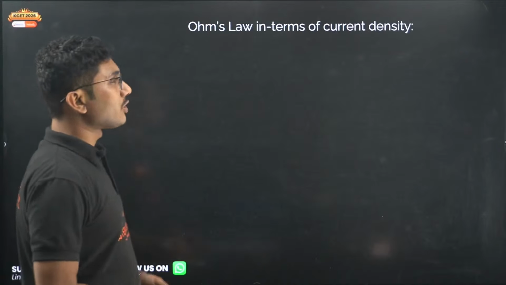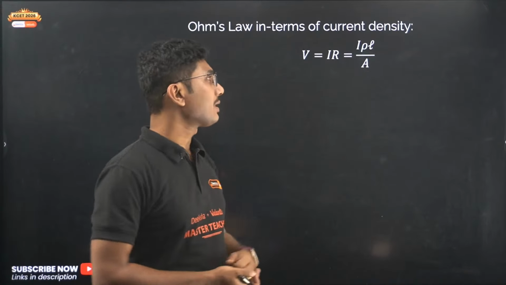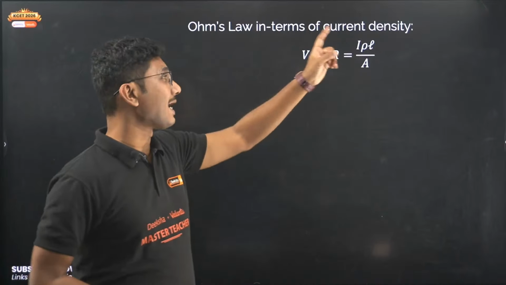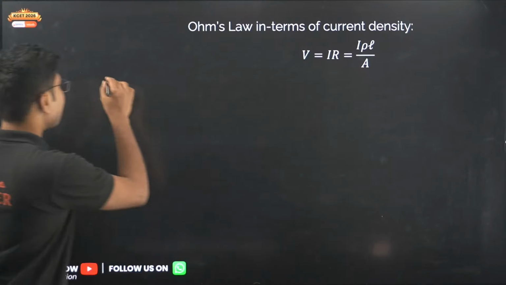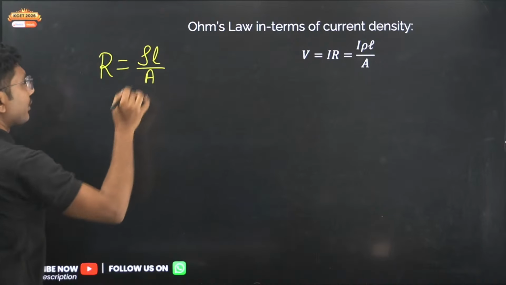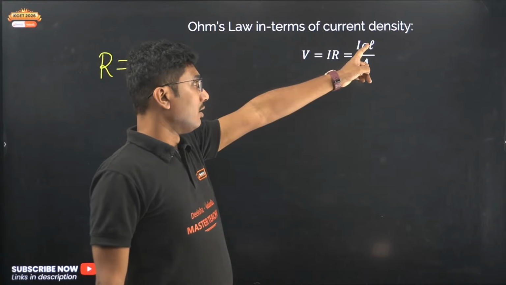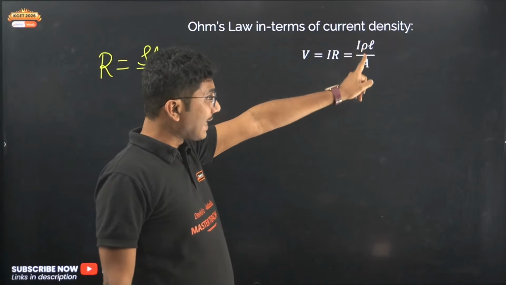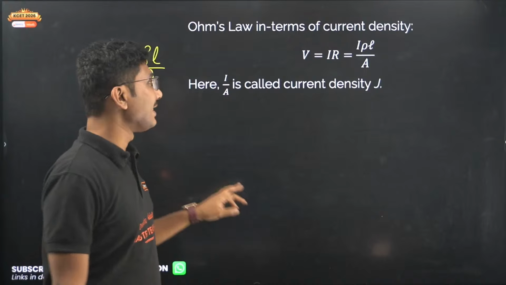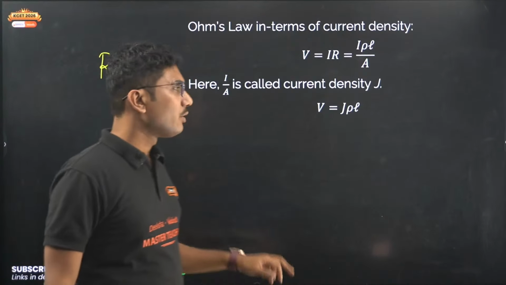Now Ohm's law in terms of current density is also an important thing. Ohm's law is given by V equals I into R, and R can be written as rho L by A. What was the value of R? R equals rho L upon A. So now if you consider I upon A, what is the value of I upon A? I upon A is the current density J. So V equals J rho L.